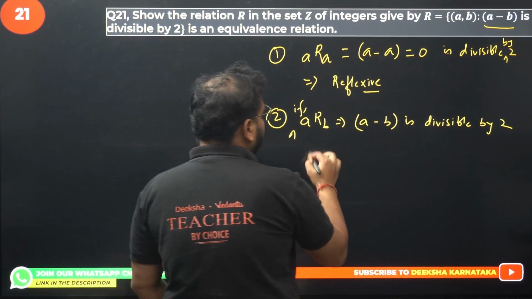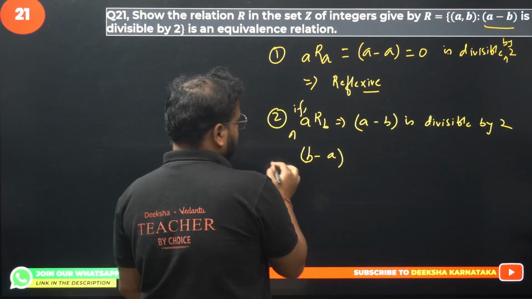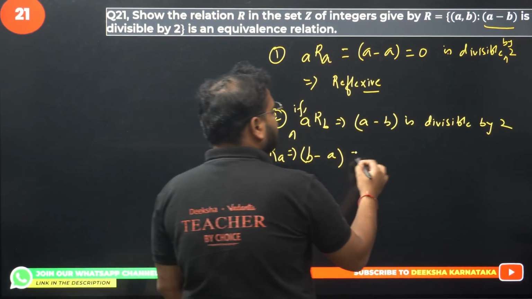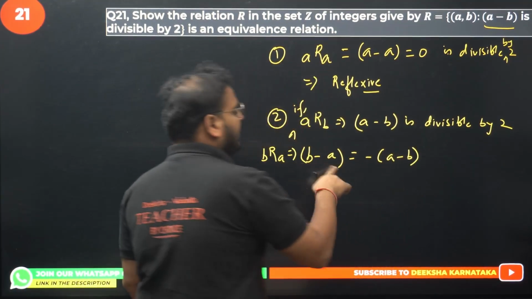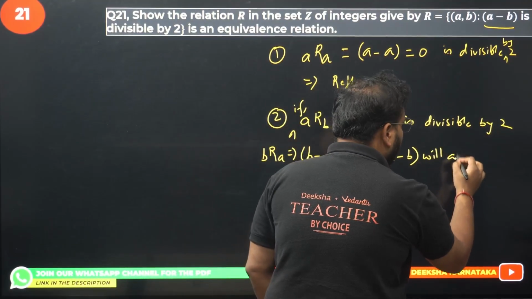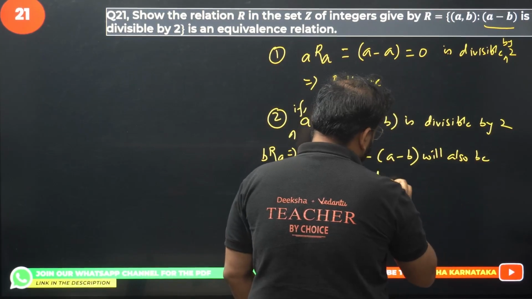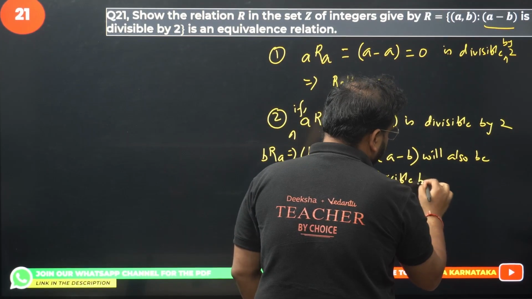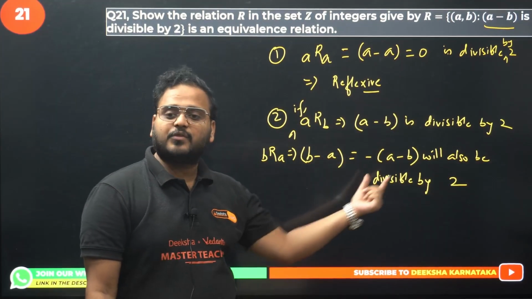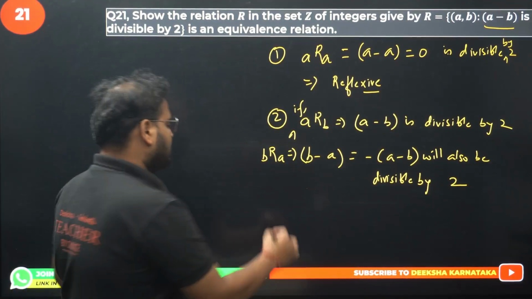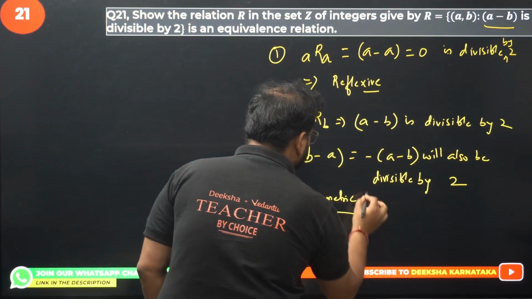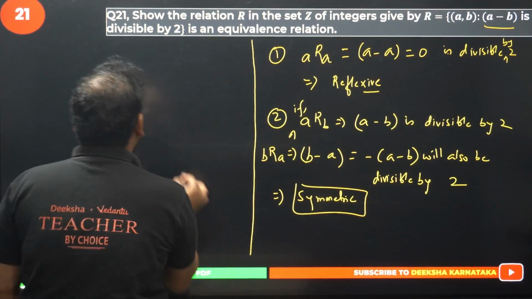So if you take b minus a, which is nothing but bRa, I can write b minus a as minus of a minus b, which will also be divisible by 2. If a minus b is divisible by 2, then b minus a, written as minus of a minus b, will also be divisible by 2. It means it is also symmetric in nature.